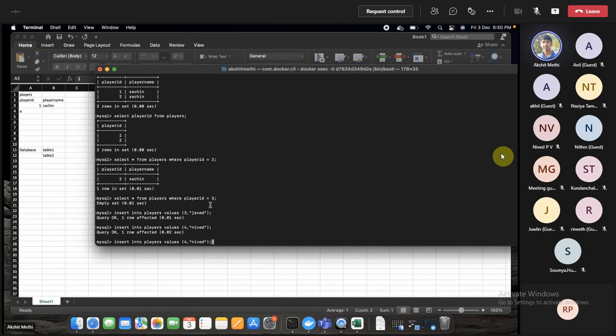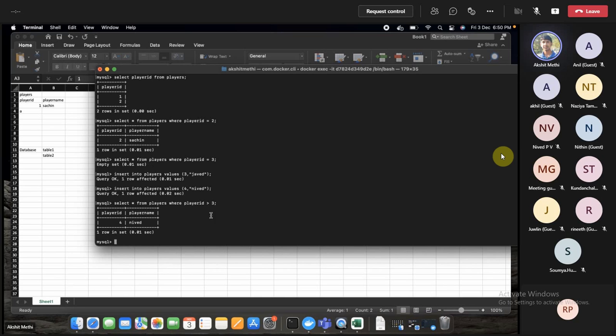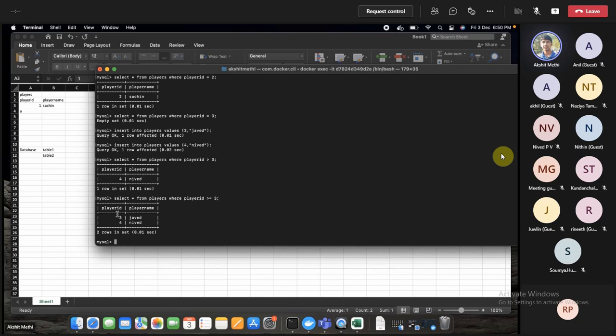We can even give filters. If you wanted to see all the player IDs greater than 3, you can have it like greater than 3, which gives 4. If you wanted to see including 3, greater than or equal to 3, you can have 3 and 4, or less than. It's up to you what filtering you want to do on the data.